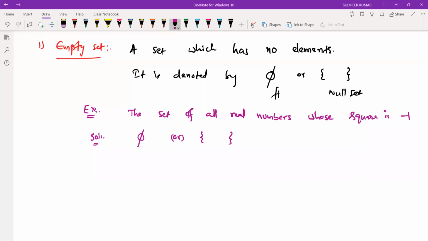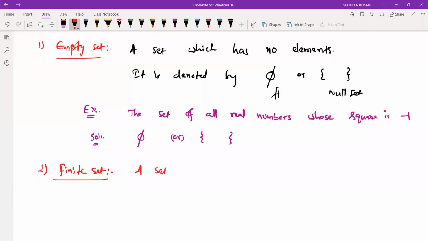And the next one is finite set. What is finite set? It is a countable set, sir. Yes, the elements are countable.